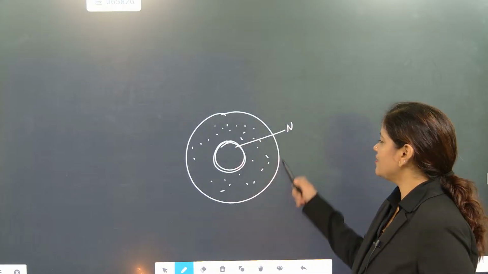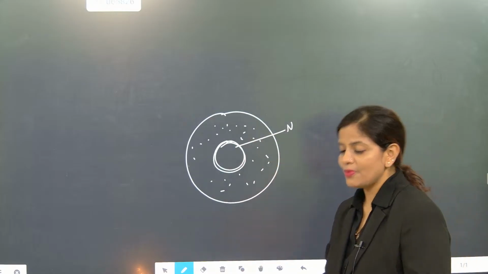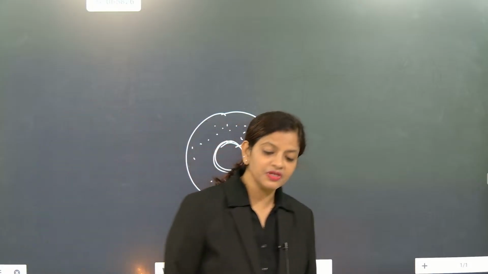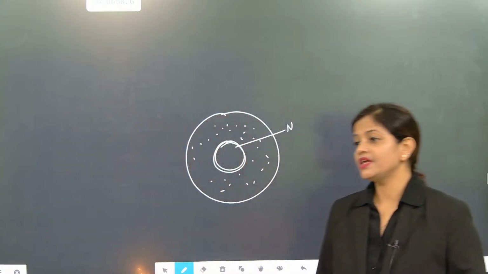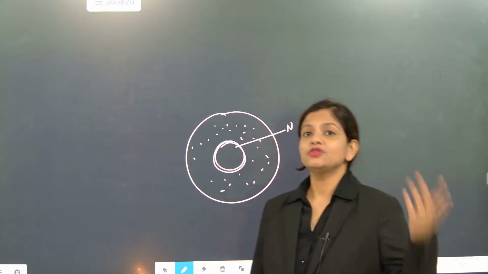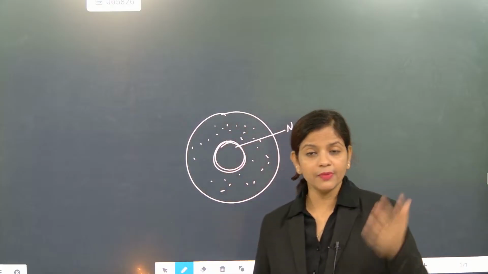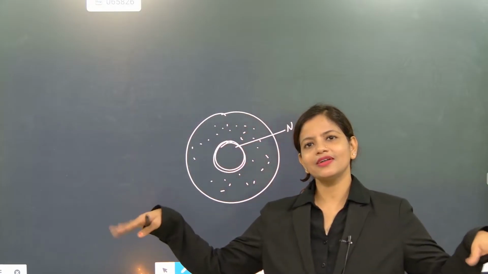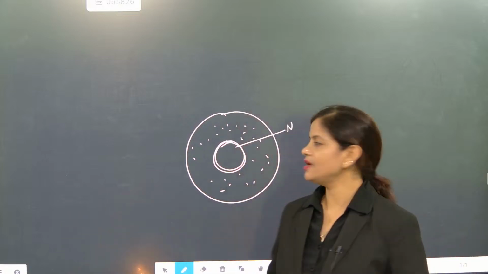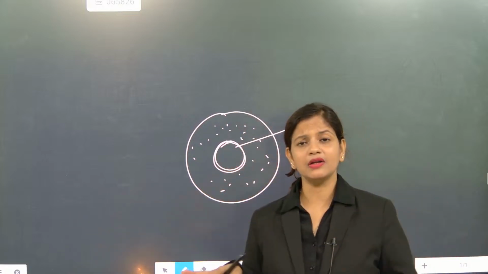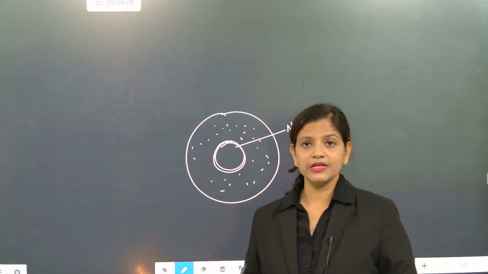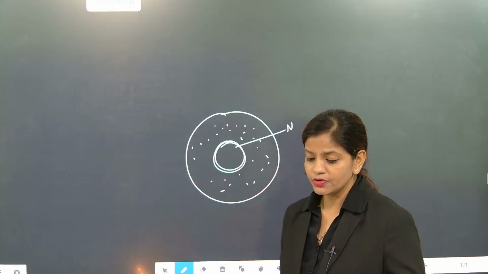But the most important thing is this is the nucleus. In our cell, nucleus will be there, endoplasmic reticulum will be there, rough endoplasmic reticulum, smooth endoplasmic reticulum, ribosomes will be there, mitochondria will be there, lysosomes will be there, right? Golgi apparatus will be there. So different type of organelles will be there. So that means all the organelles are floating. Where they are floating? In the cytoplasm. Means the liquid part of the cell will be called cytoplasm, and all the organelles, what are the organelles? I'm just going to repeat.